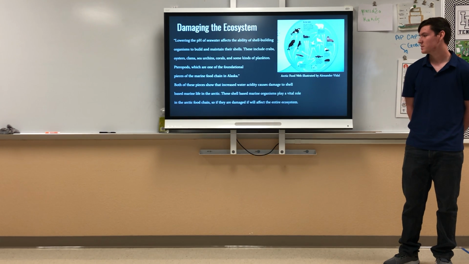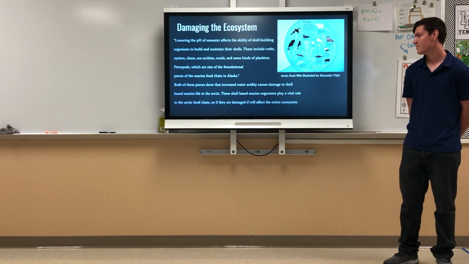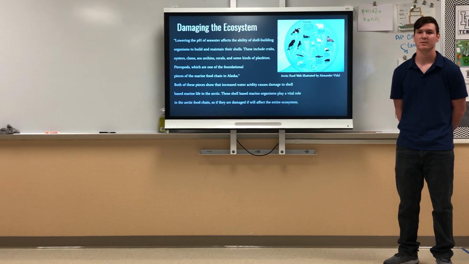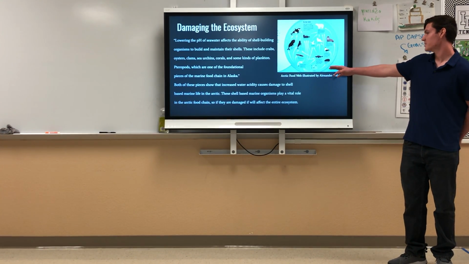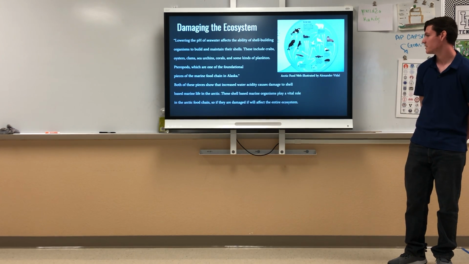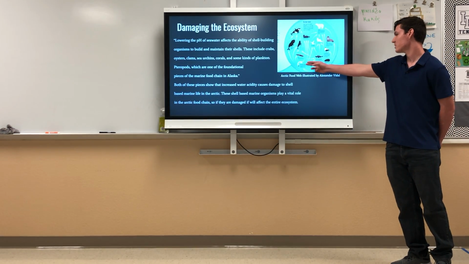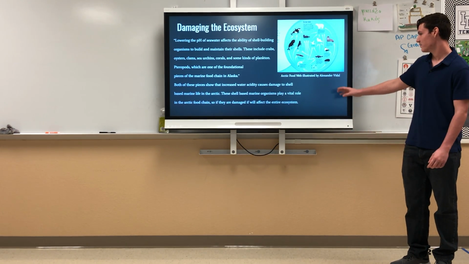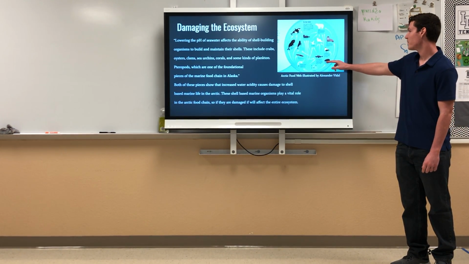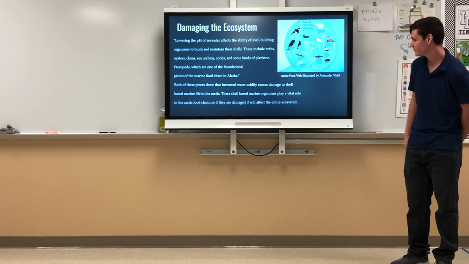Shell-based marine organisms play a vital role in the Arctic food chain. So if they're damaged or disrupted, it'll have a rippling effect throughout the entire food chain. As you can see in this Arctic food web illustrated by Alexander Vidal, plankton, mussels, clams, and crustaceans are at the bottom of the food web, or first level. So if they're damaged, it'll have rippling effects up to the very top, like polar bears and killer whales.